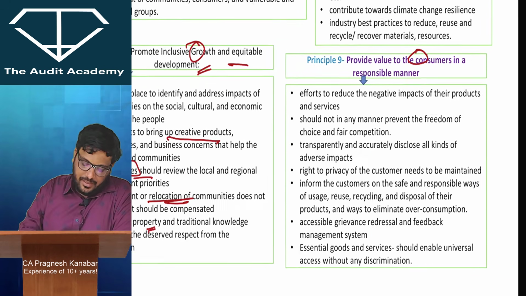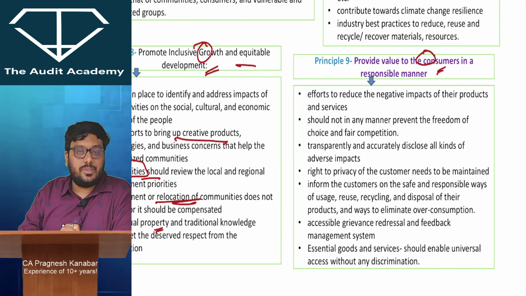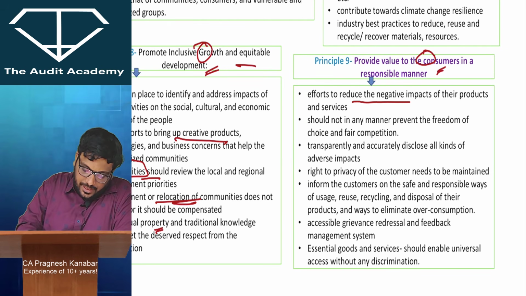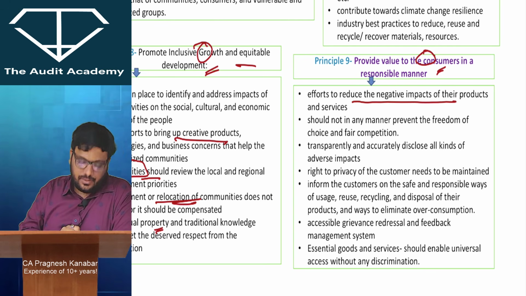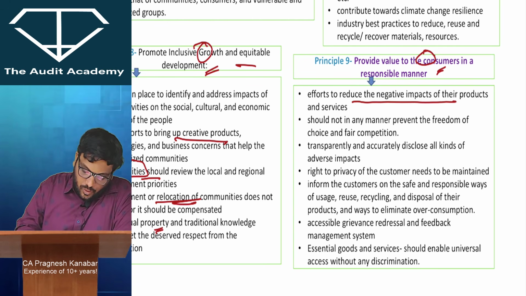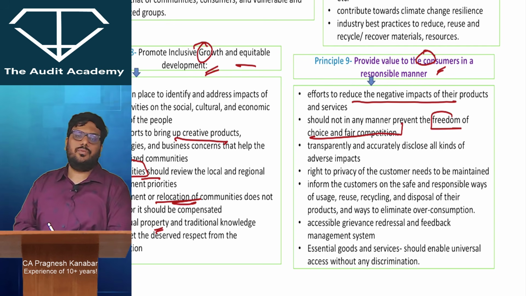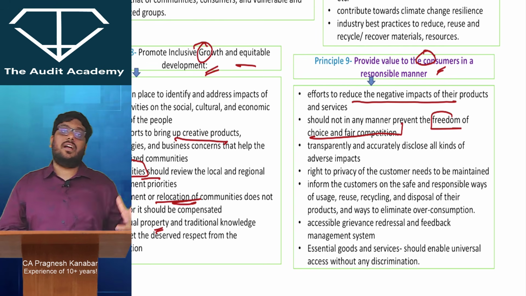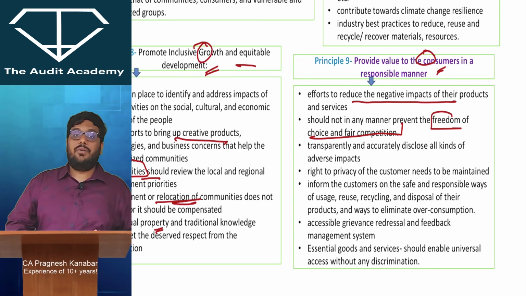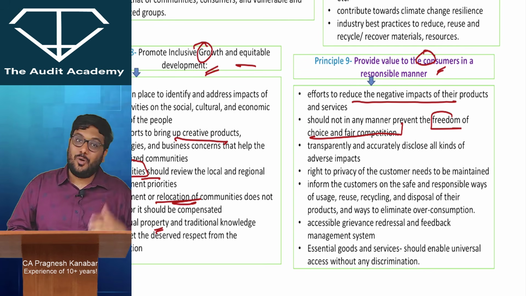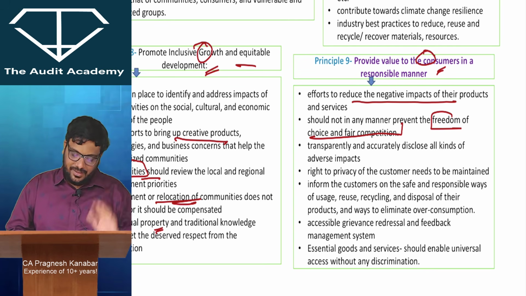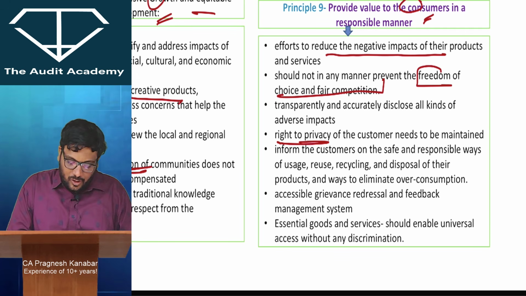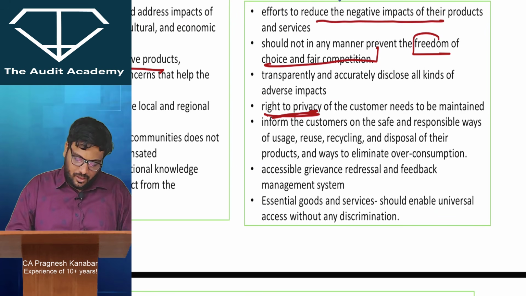And principle 9, providing value to the consumers in a responsible manner, so reduce the negative impact of the products and services. All right. Then in any manner, this is something that is your MCQ. Freedom of choice, fair competition, don't violate it. So if there is a social media company like Facebook, if they are violating fair competition, becoming monopolistic, then in that case principle 9 gets attracted. Yes sir, right to privacy, Apple. So they can include some social media thing over here.